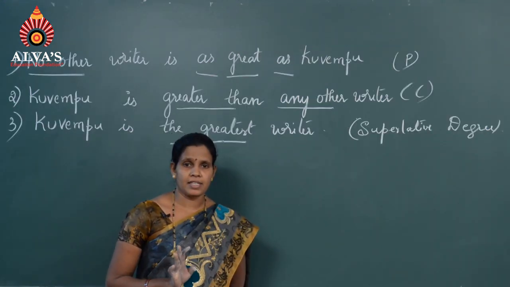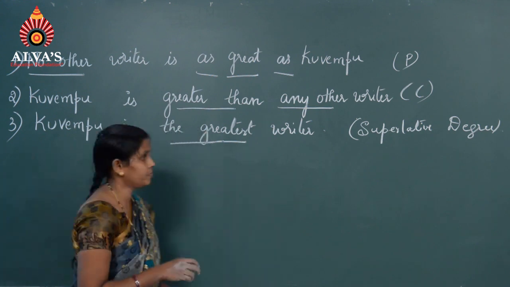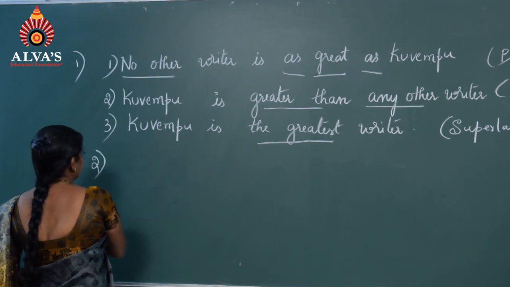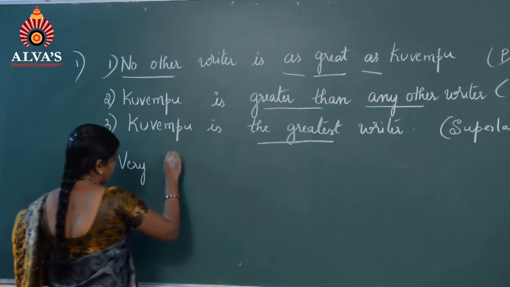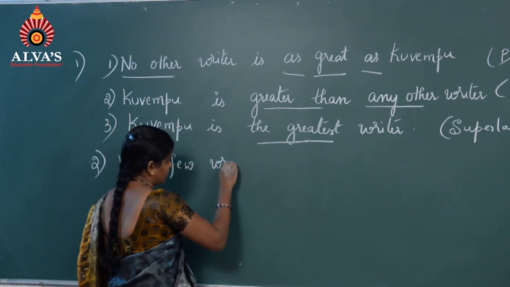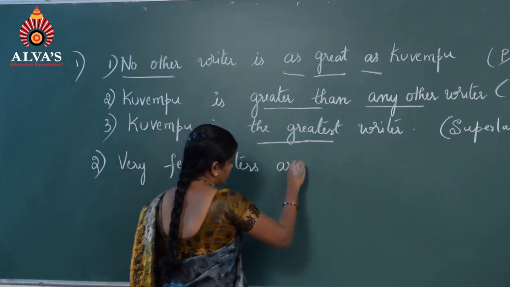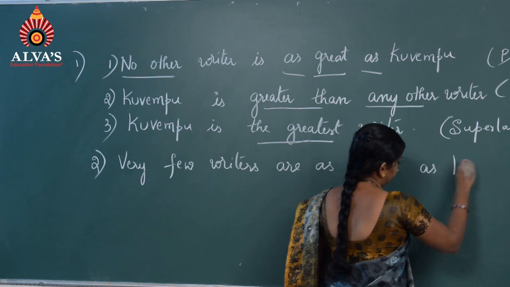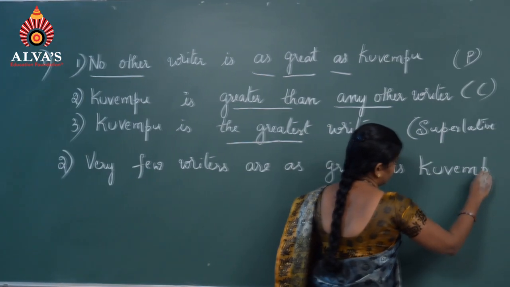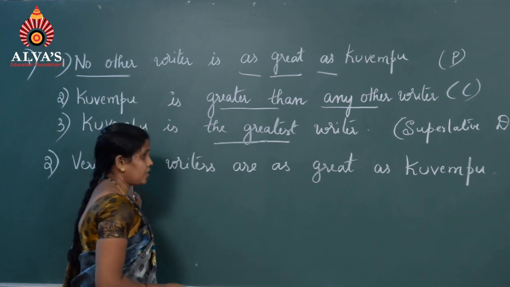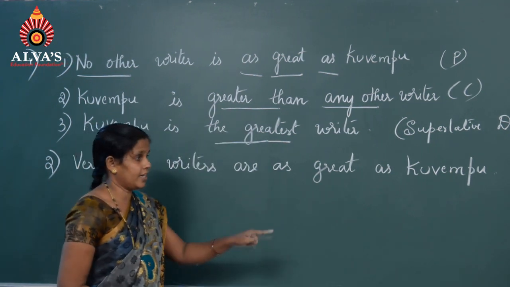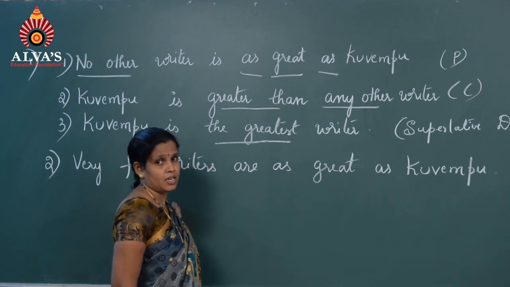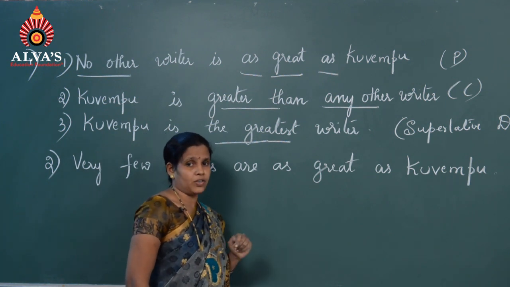I will take the same example, but see the difference now. Very few writers are as great as Kuvempu. Kuvempu is one among the many here. Then what is the comparative degree?